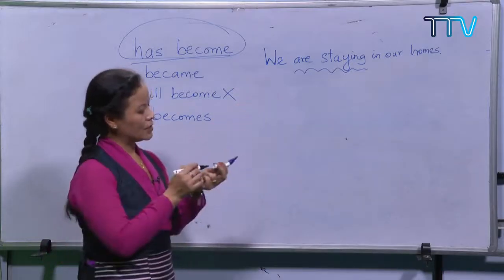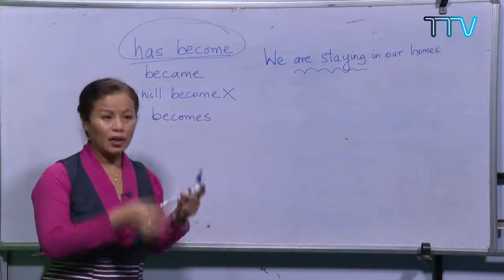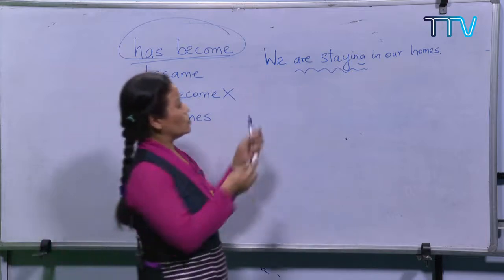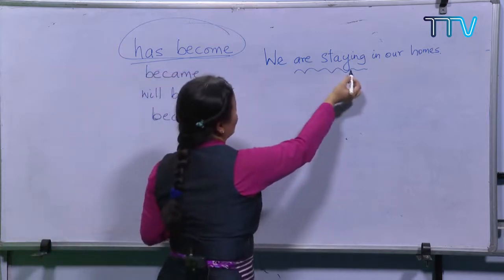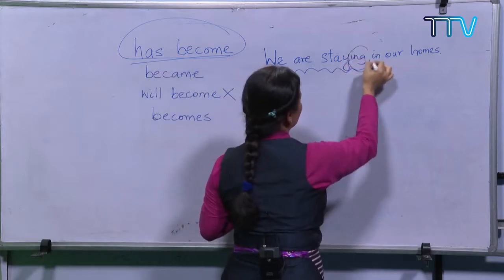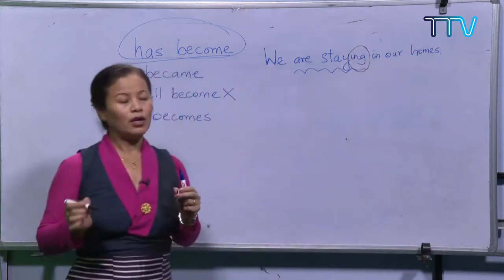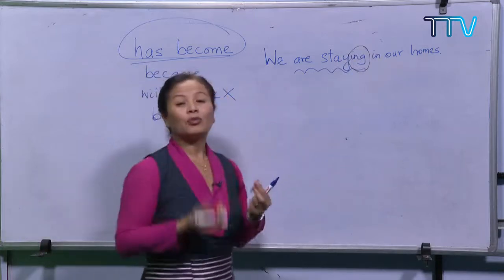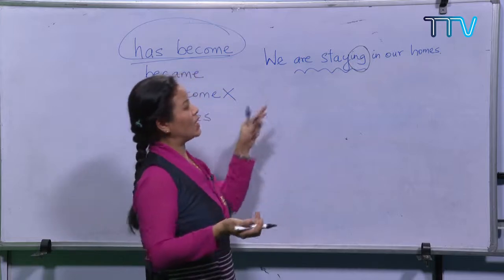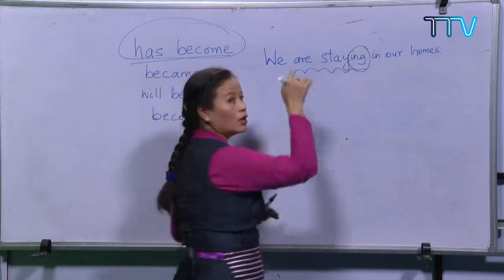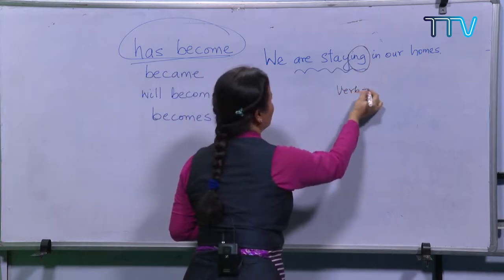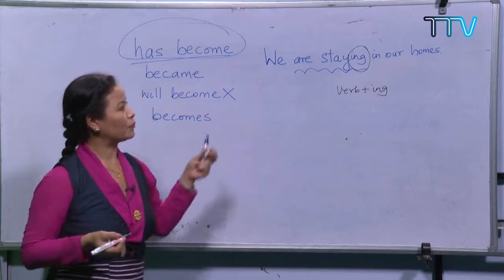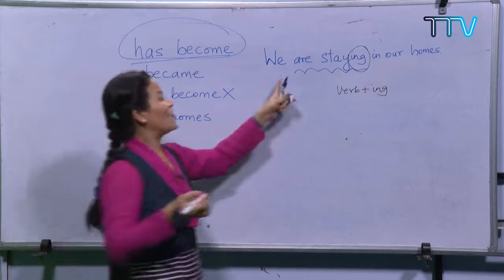Now, this one suggests an event or action that is happening presently. So, we are staying in our homes during this lockdown. What you need to remember is that most of the time the continuous form, the present continuous, past continuous or future continuous, also called progressive, takes the verb plus ing, right? We are staying in our homes. Is it clear? Yes, we are staying in our homes.